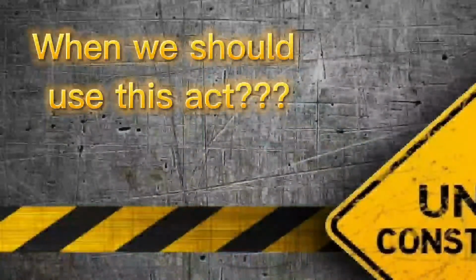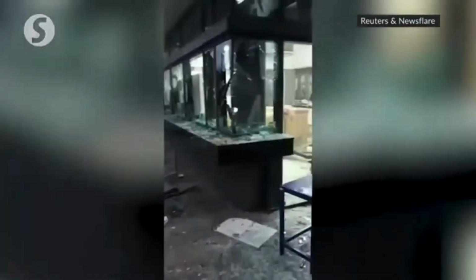When shall we use the offence in this act? Firstly, when the worker or owner violates the act. This section of the act can be used when the worker or the owner didn't follow this section of the act. The Chief Inspector or Deputy Chief Inspector may compound offences involving any contravention of sections. Secondly, when a violation occurs in a factory.